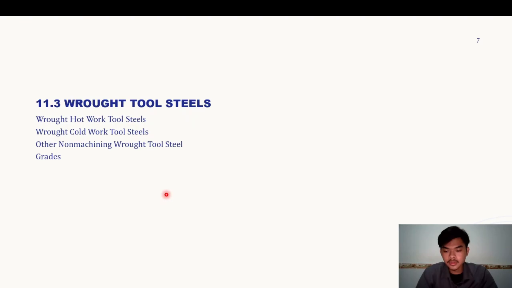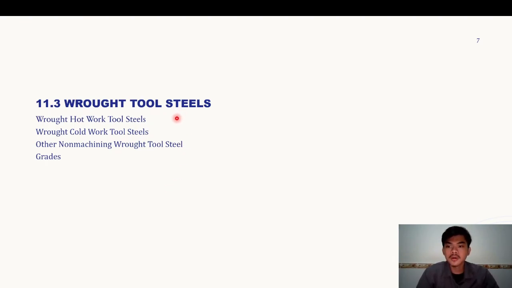Hot work steels in Group H have been developed to withstand the combinations of heat, pressure, and abrasion associated with such operations. Group H tool steels usually have medium carbon contents around 0.35 to 0.45% and chromium. Tungsten, molybdenum, and vanadium contents range from 6 to 25%.